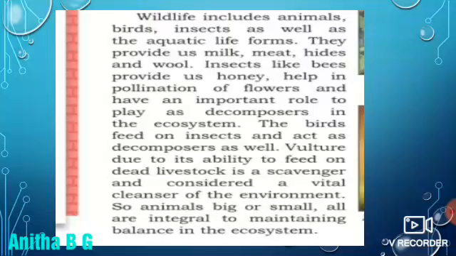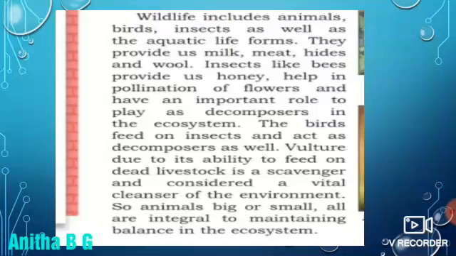The birds feed on insects and act as decomposers as well. Vulture, due to its ability to feed on dead livestock, is a scavenger and considered a vital cleanser of the environment. So, animals big or small, all are integral to maintaining balance in the ecosystem.